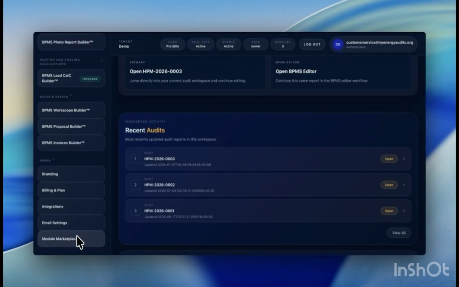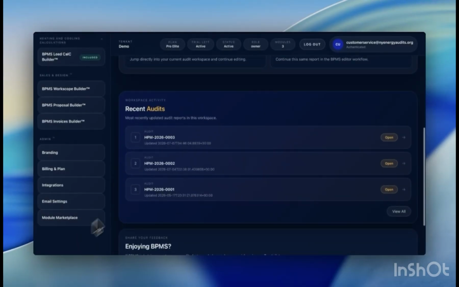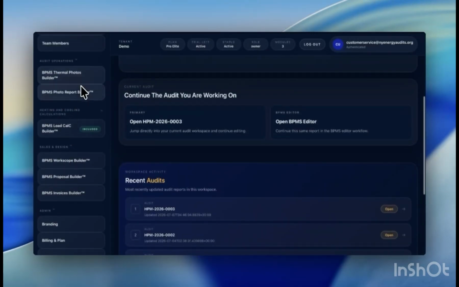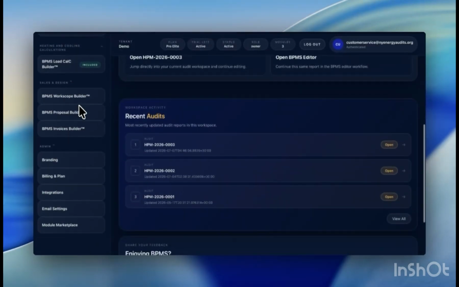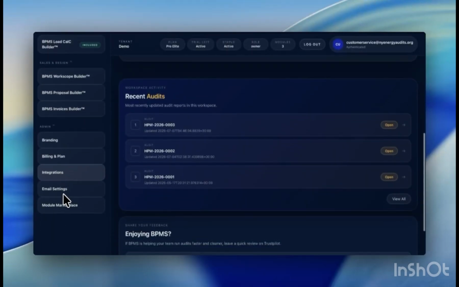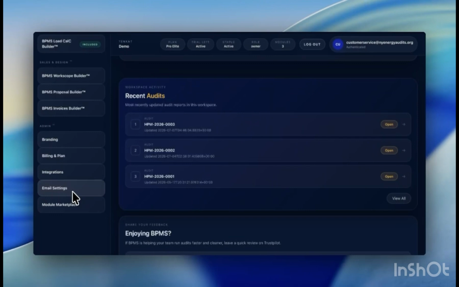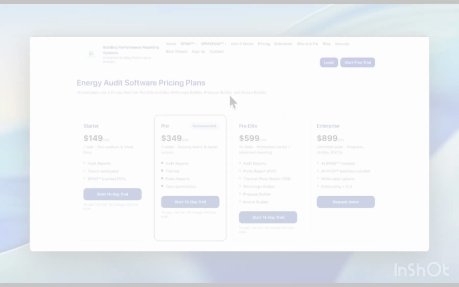The navigation menu provides access to major areas of the application, including audits, proposals, invoices, reporting, customer records, integrations, and administrative settings. Throughout the platform, you'll notice a consistent layout designed to minimize clicks and keep commonly used tools within easy reach.